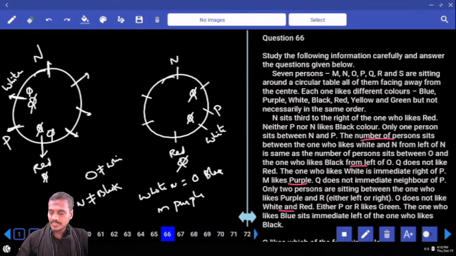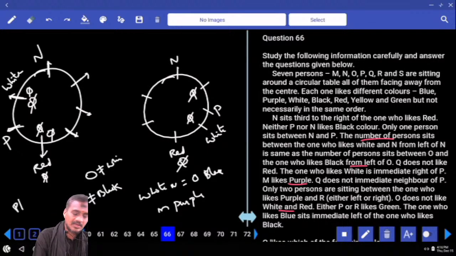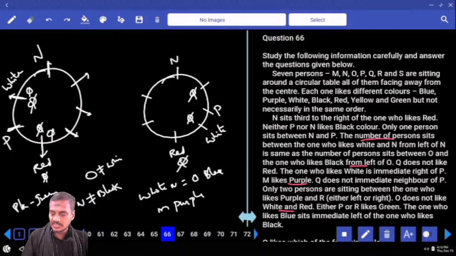Then next one, either P or R likes green color. Only one person between P and R likes green. The one who likes blue sits to the immediate left of black. Now blue and black are adjacent to each other, isn't it? The one who likes blue is immediate to black.